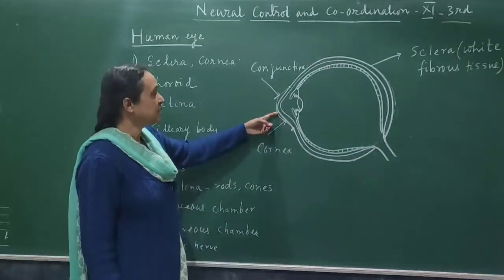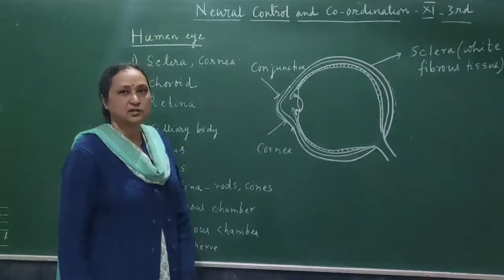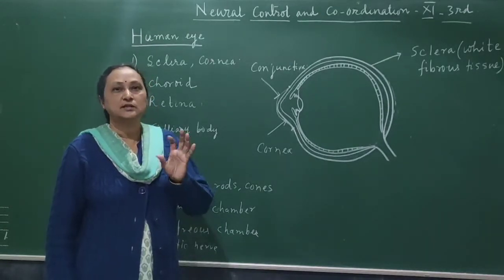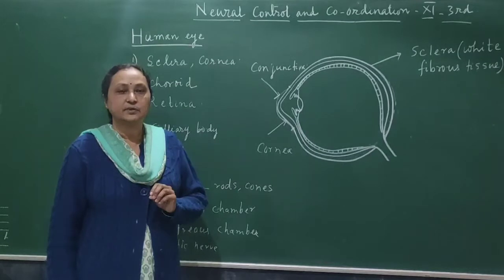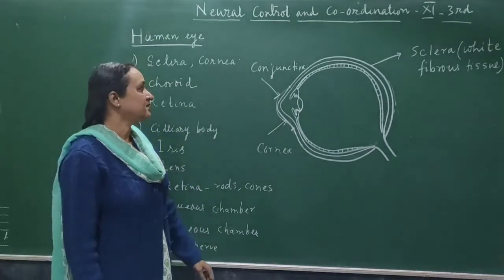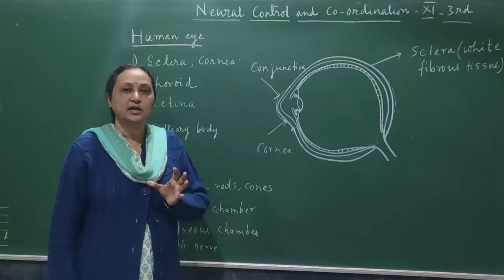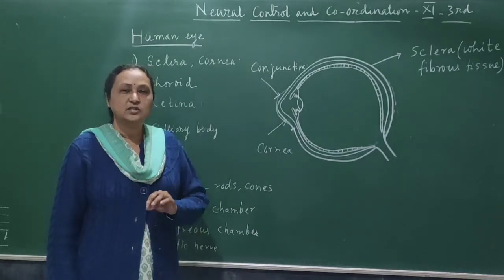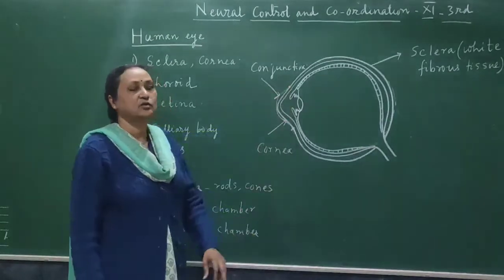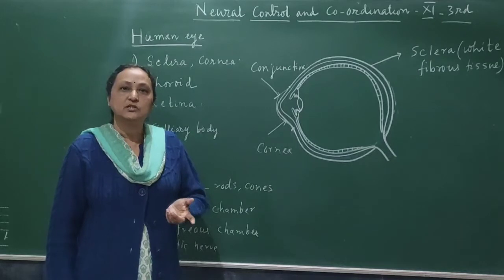So cornea is present in the front part of the eye and it is surrounded by the membrane which is called conjunctiva. Okay. To sclera there is not much blood supply. There is very little blood supply in the sclera, so it seems to be white in color. And it is receiving oxygen because the eye is living. For the survival of the eye, there is requirement of the oxygen, which is given by the blood. So as I told you, the sclera is having little amount of blood supply. It is receiving oxygen from the second layer, which is choroid.